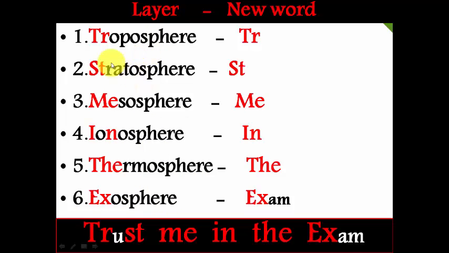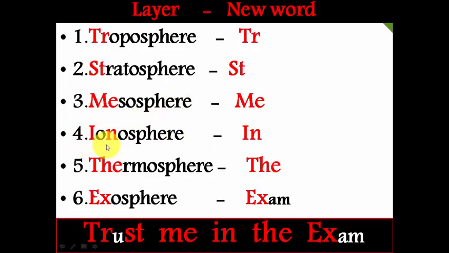Let's see here. Friends, if you observe, the first one, troposphere, starts with the letters TR. So let us take these 2 letters TR. Here TR stands for troposphere. And coming to the second one, it is stratosphere. It starts with the letters ST. So try to remember ST. ST stands for stratosphere. And coming to the third one, it is mesosphere. It starts with the letters ME. So try to remember ME. ME stands for mesosphere.